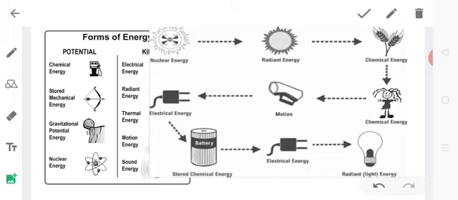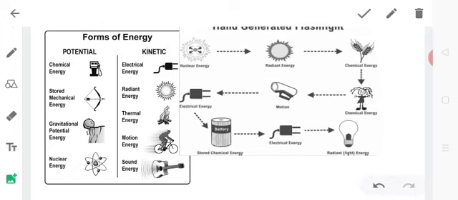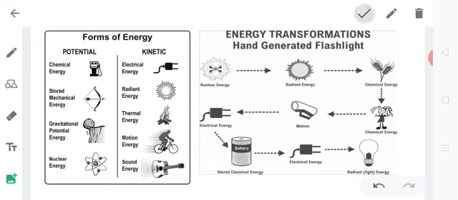DC motor which converts chemical energy obtained from the source of current, which might be a battery. So it is utilizing that chemical energy, and that chemical energy is getting converted to electrical energy, and that electrical energy is utilized in bringing about motion in the coil. So obviously the final form of energy is mechanical energy. So in this way, one form of energy can be converted into another with the help of several energy converters, and this is actually known as transformation of energy.